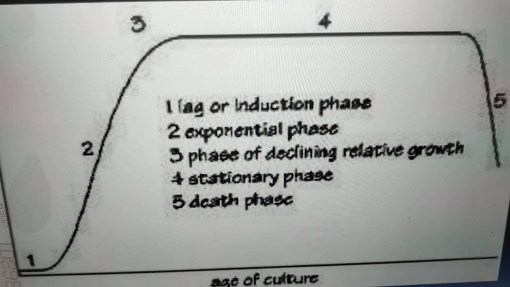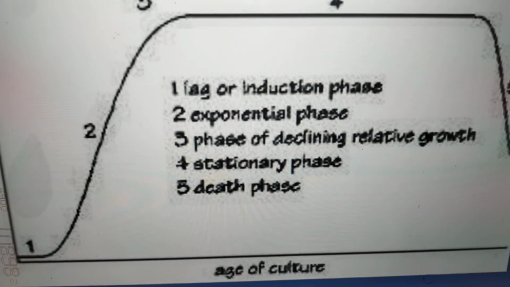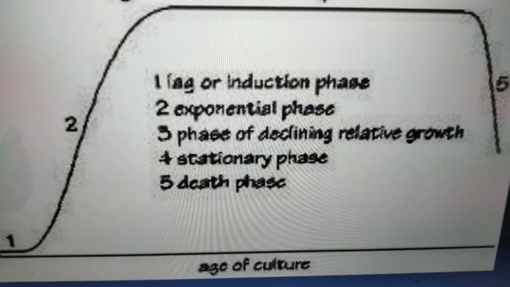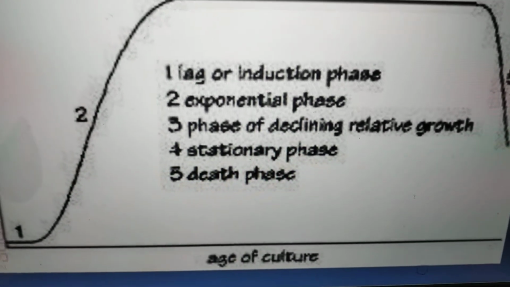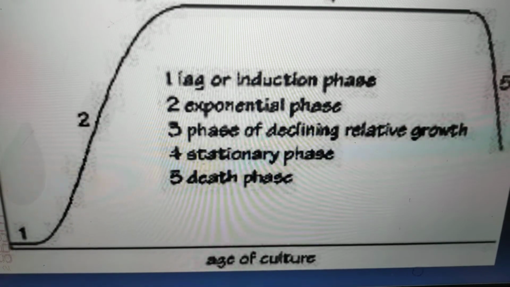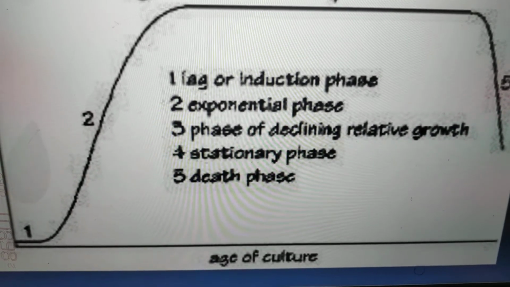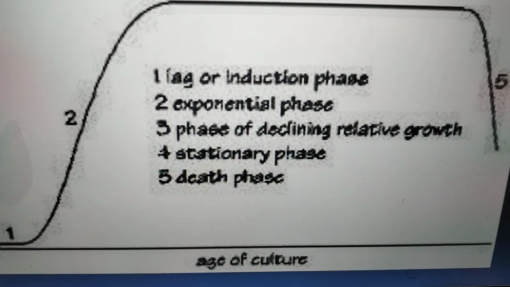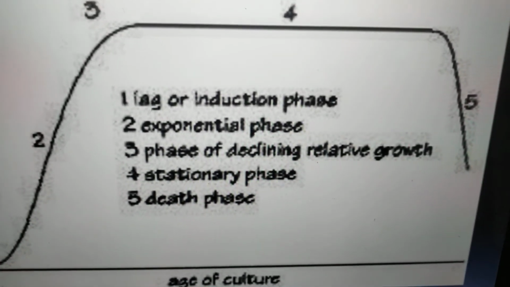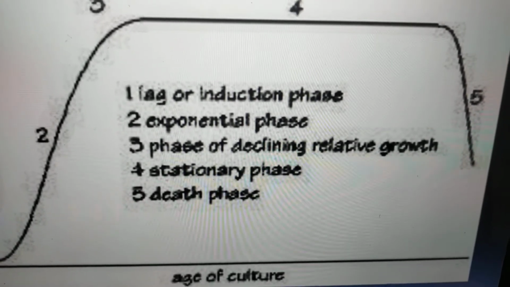Then, if you are not harvesting in the exponential phase, it will go to the next phase called the phase of declining relative growth. Now growth will decline. There is no cell division after the exponential phase. That phase is called the phase of declining relative growth, and if it continues, that phase is called the stationary phase.